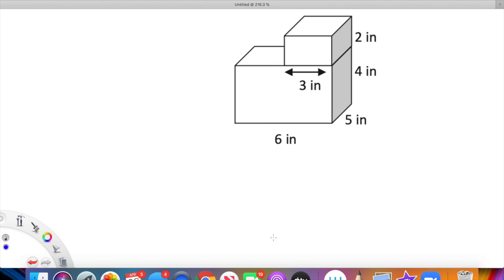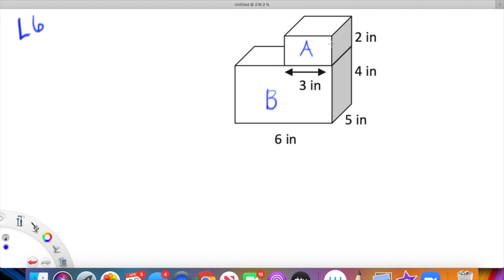Okay, so this problem in lesson 6 is super cool because you have to solve some mysteries. The instructions tell us to find the volume of this whole figure. Notice that this whole figure is made out of, I'll say, this is prism A and this is prism B. So this whole figure is made out of 2 prisms. In order to determine the volume of this whole figure, or this whole structure, we would have to add the volume of A and B together.